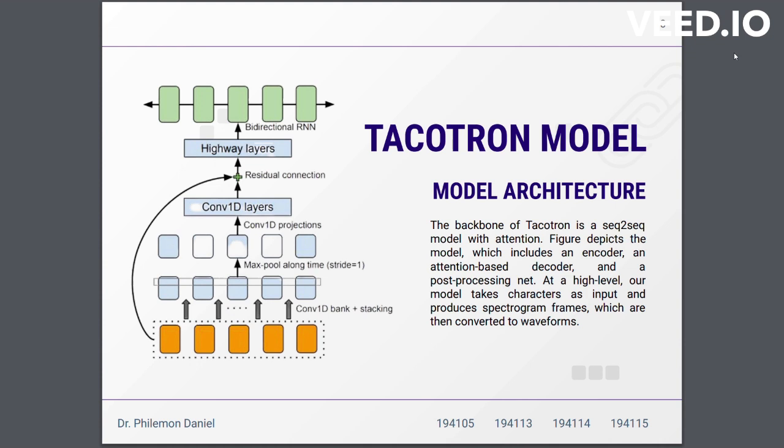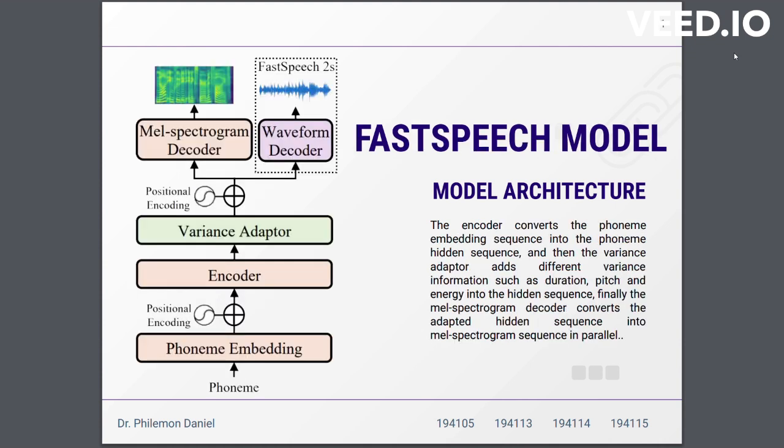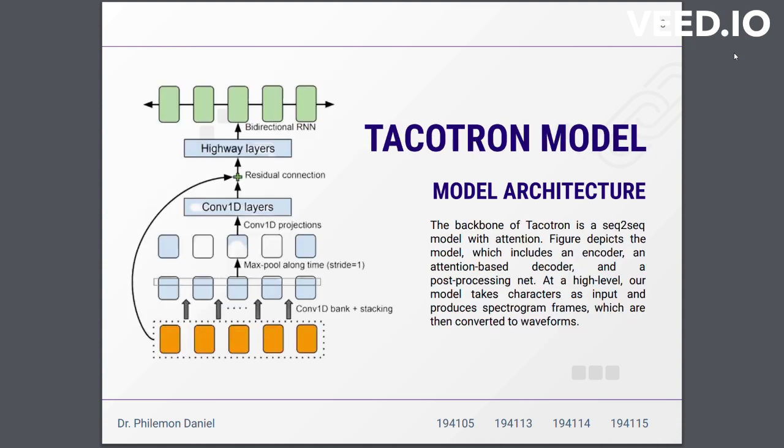We have studied that we can also use the FastSpeech model, but further study needs to be done on that. The difference between the Tacotron and FastSpeech models is that the Tacotron model converts text into a spectrogram, and then we have to use a vocoder to convert it into audio output, whereas in the FastSpeech model, the spectrogram and the waveforms are produced simultaneously.